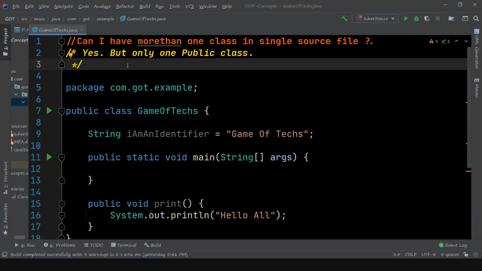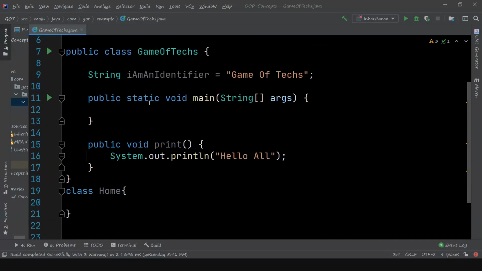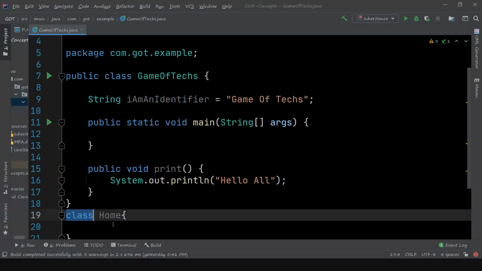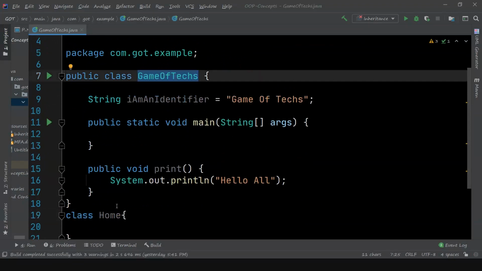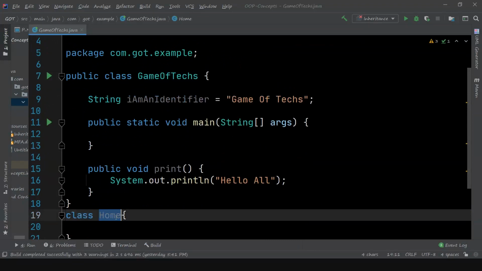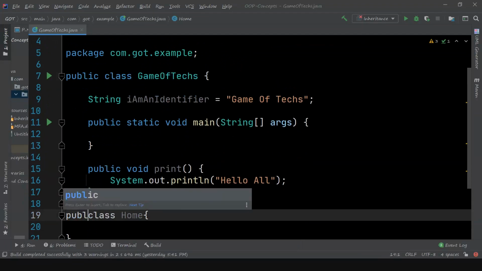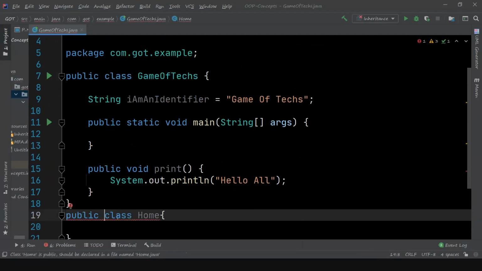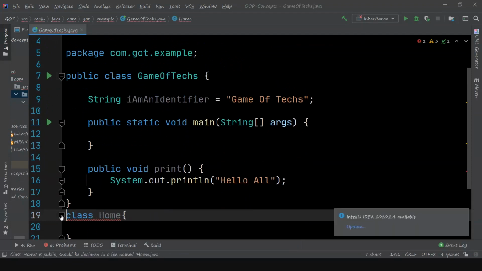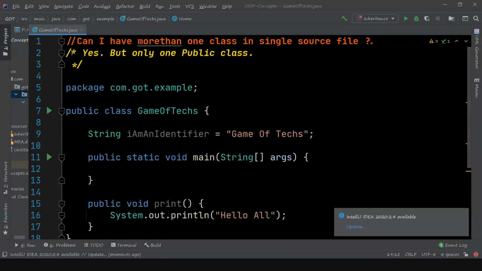Next question is, can we have more than one class in a single source file in Java? Yes. If you see, this is a single file where I have two classes. One is home and the other one is game of tech. Now home is not public, but game of tech is public. I cannot have multiple public classes in one single source file. If I declare so, it will throw an error. But you can have a number of non-public classes in a single source file. Let's move to the next question.